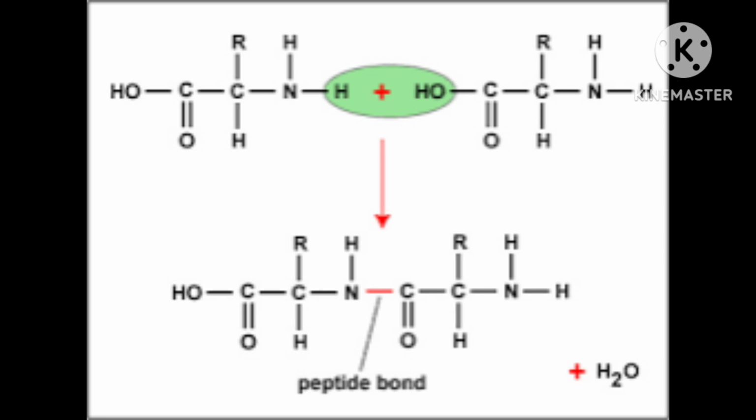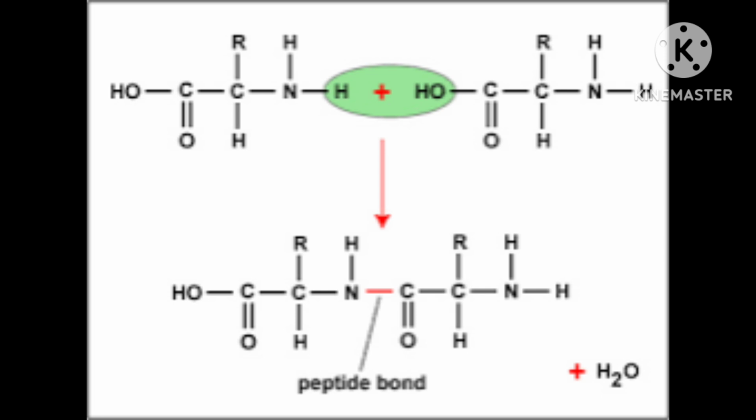Hence the peptide bond is called CONH, the bond between CO, where C was positive, and N of NH was negative. This is called peptide bond.